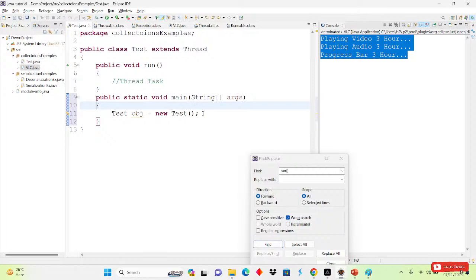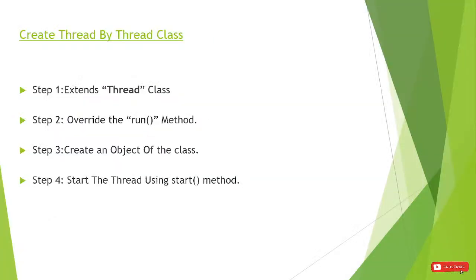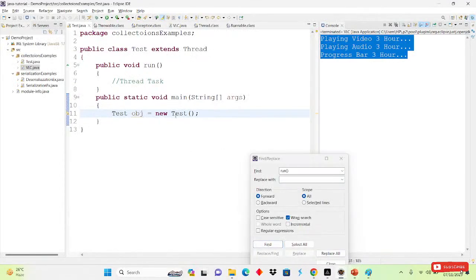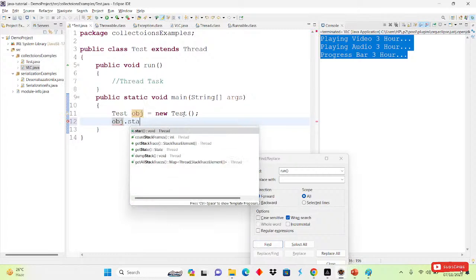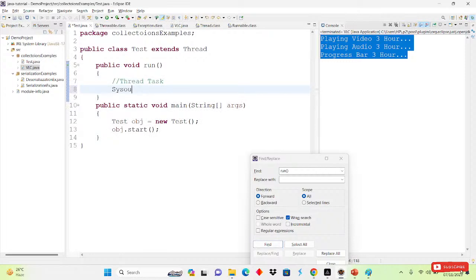After that, the last step is to start the thread using the start method. We will come here and write obj dot start. Then inside the run method I will write System.out.println, and here I am writing first thread.